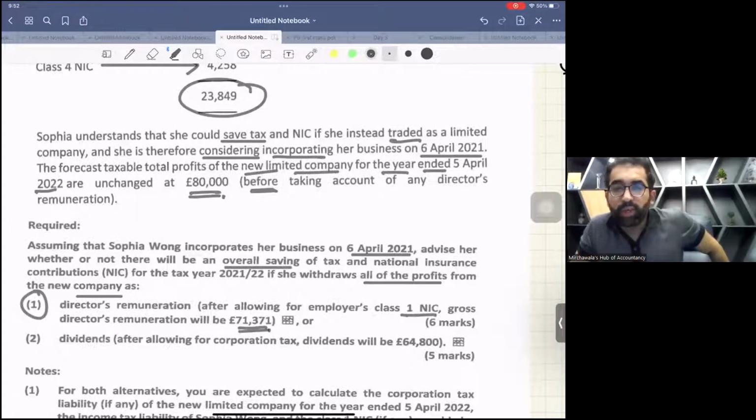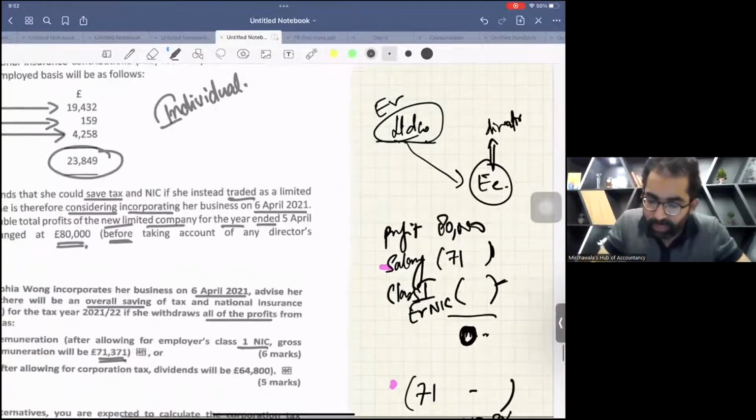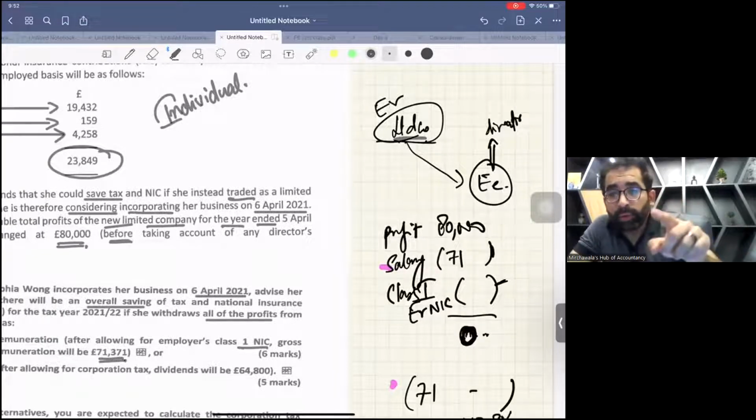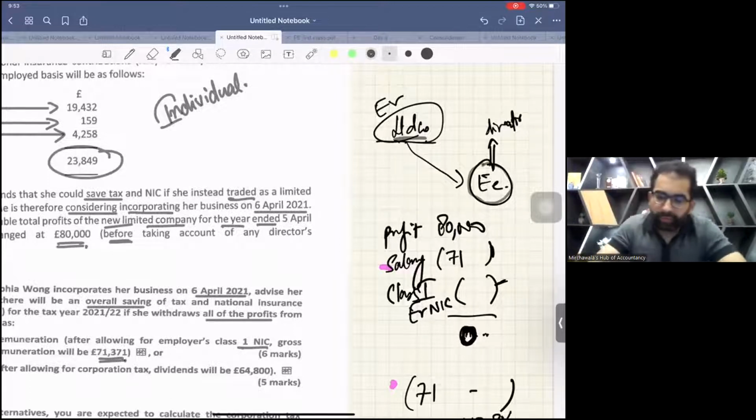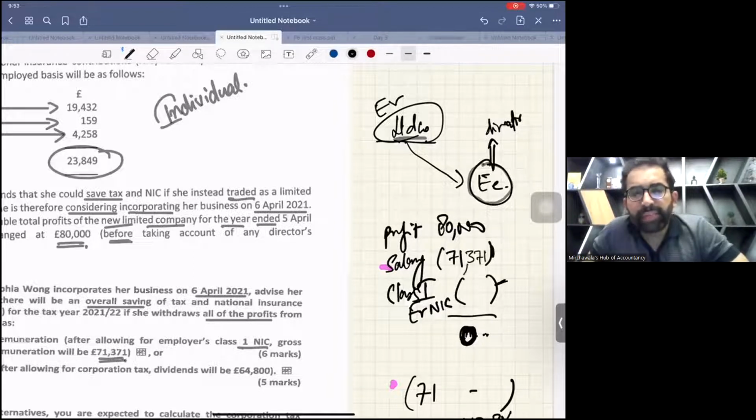Don't run fast. Slow, slow, slow. Case number one. In case number one, this is a limited company. The limited company is the employer, and now Sophia became the director or employee. Directors are also employees of the company. So out of this 80,000 profit, she is withdrawing how much salary? 71371 is the salary.